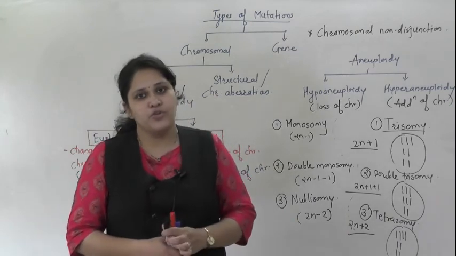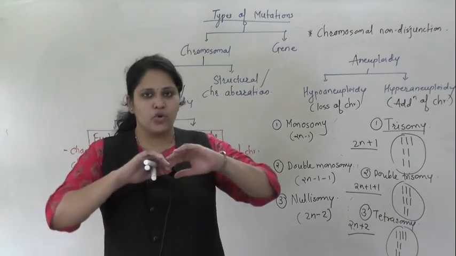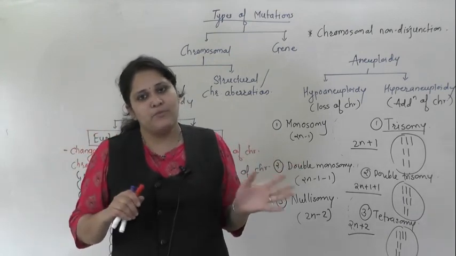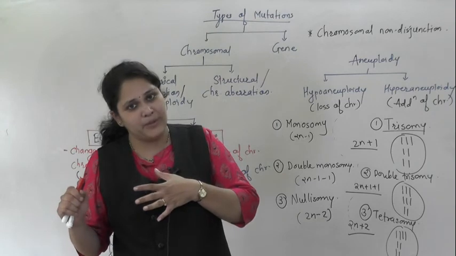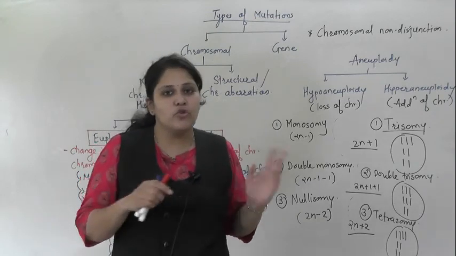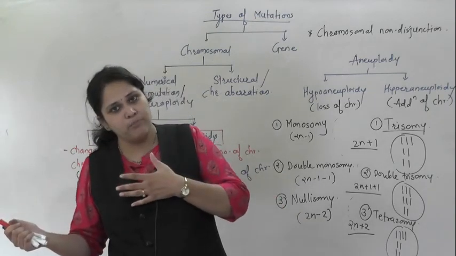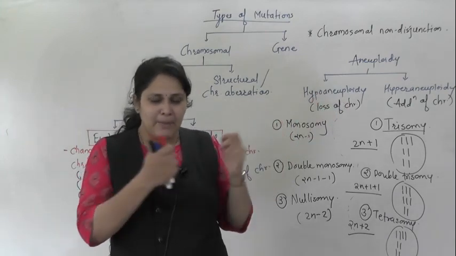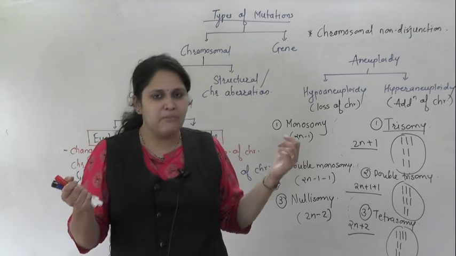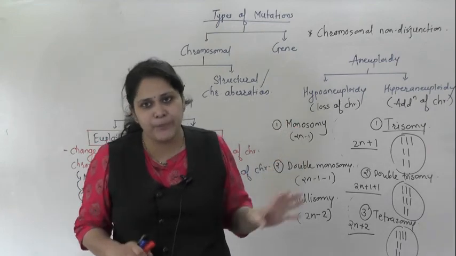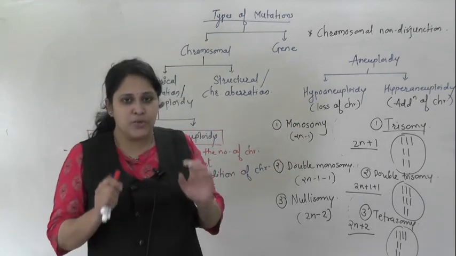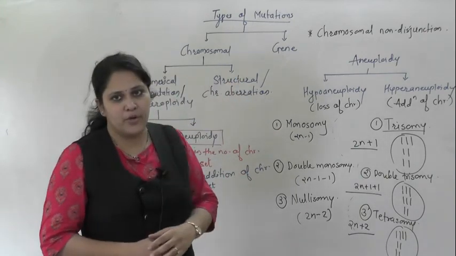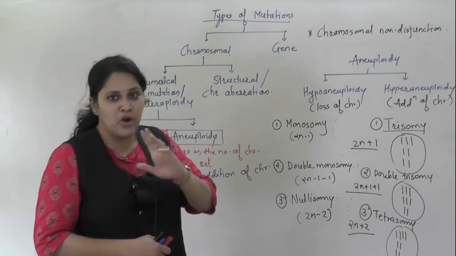We know that during anaphase, homologous chromosomes separate from each other. If there is any problem during the separation, it may happen that both homologous chromosomes get pulled toward one pole and then one cell receives none. Or it may happen that a part of a chromosome breaks in between and gets deleted. So any failure during separation of chromosomes is known as chromosomal non-disjunction, during meiotic division.